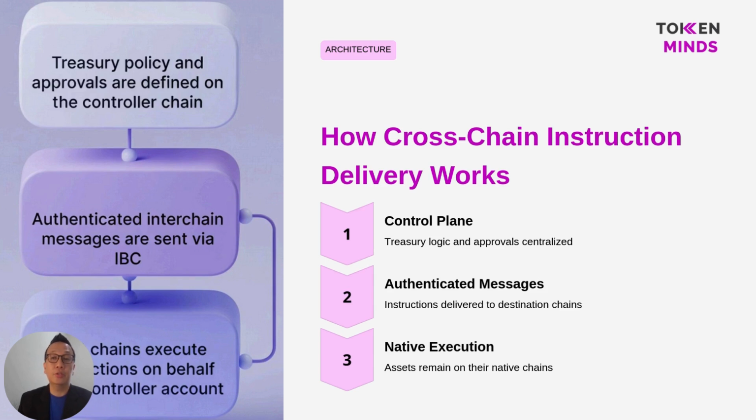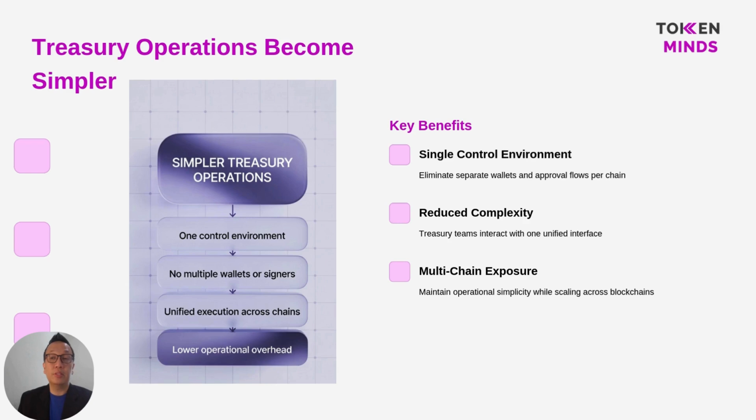With this architecture, treasury operations become much simpler. Teams no longer need separate wallets, signers, or approval hoops for each chain. Instead, they interact with a single control environment. This reduces operational complexity while still allowing institutions to scale their treasury activity across multiple blockchains.